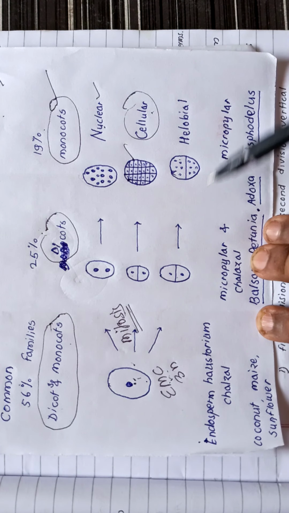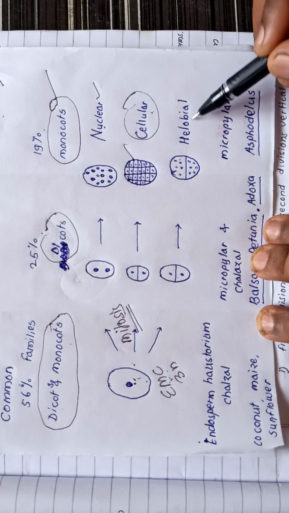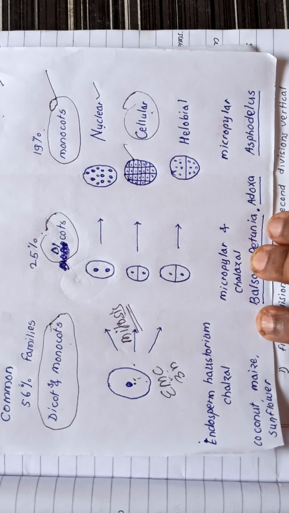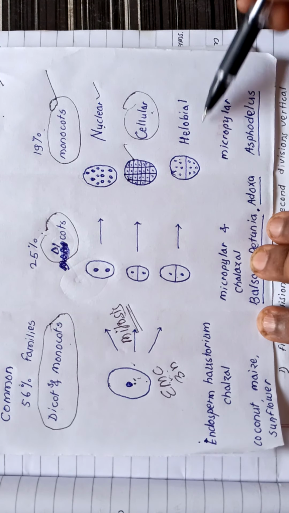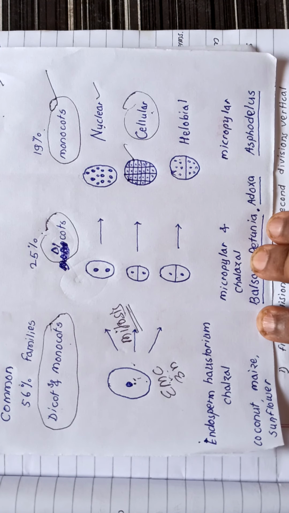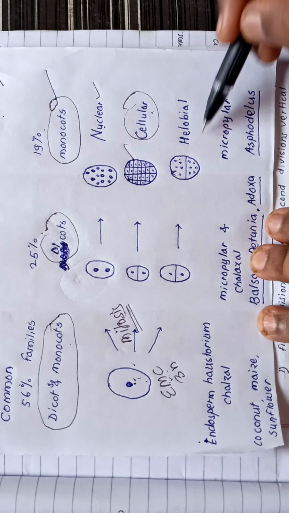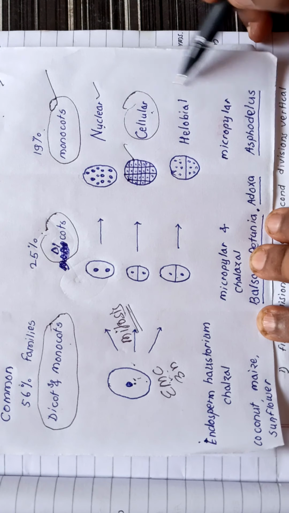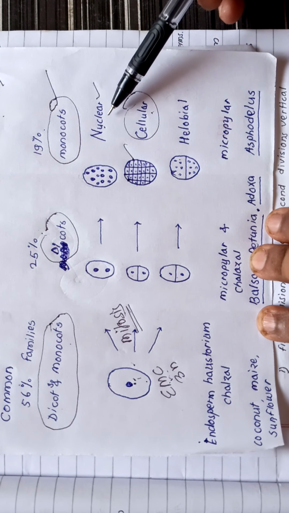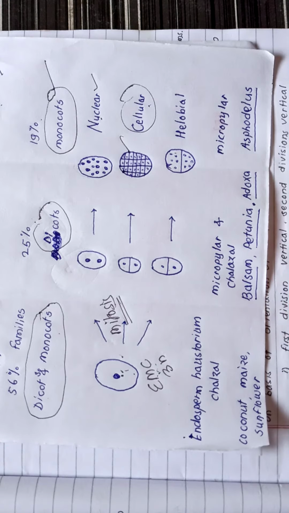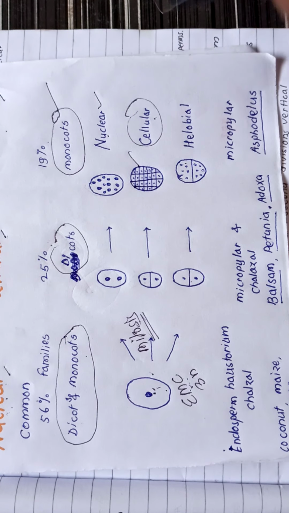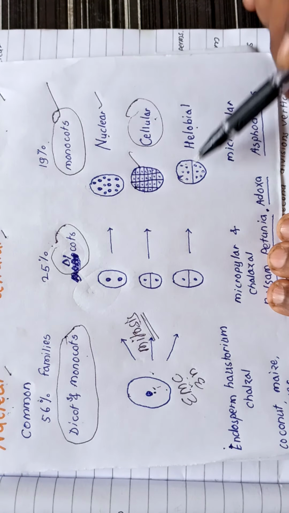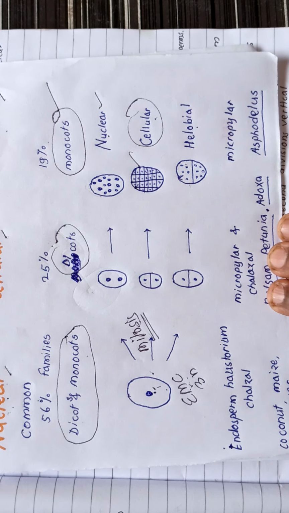Such type of endosperm formation is studied in order Helobiales, that aquatic order, and therefore the name is given helobial endosperm. So nuclear, only nuclei are present. Cellular endosperm, only cells are present, and in helobial both are present, cells as well as many nuclei.